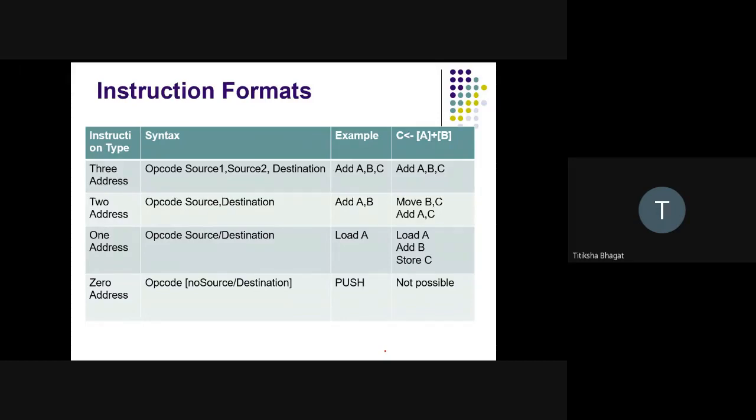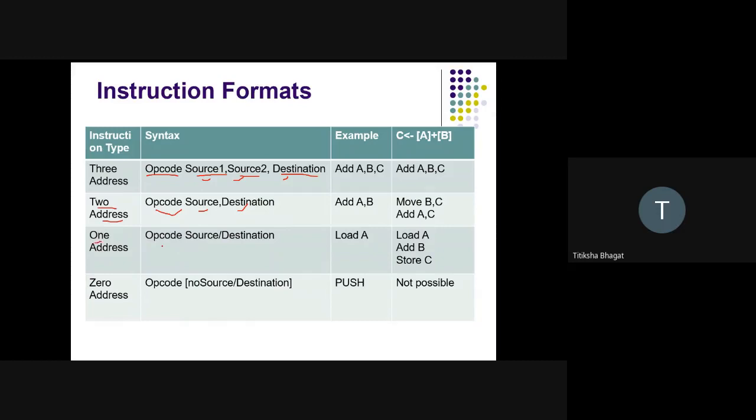What does a three address instruction say? A three address instruction has the syntax of an opcode, a source, a second source, and a destination. That means we have two sources and a destination. A two address instruction will have opcode, source, and destination.